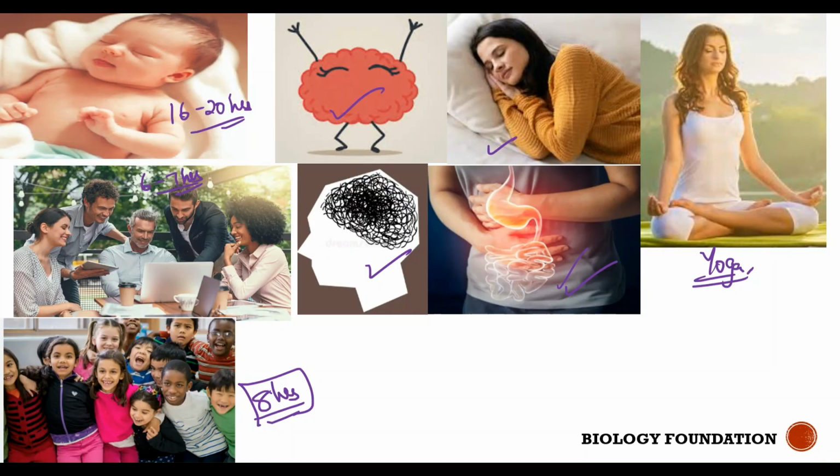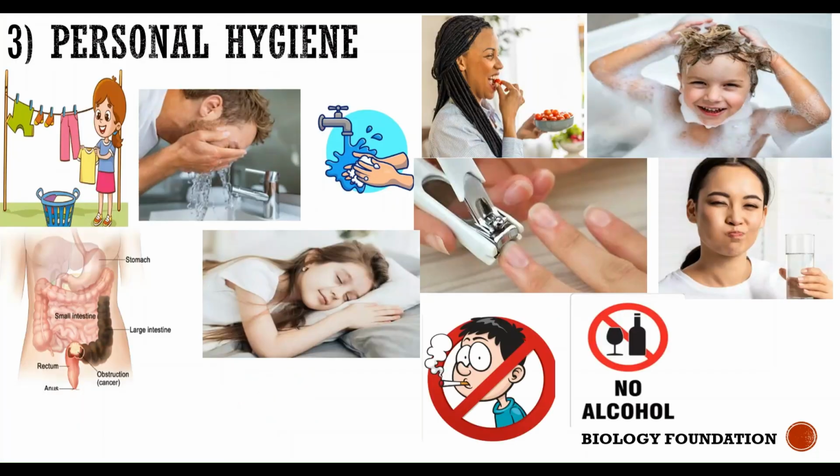Okay, so therefore, a balanced diet is important. After taking a proper diet, it is also important to do proper exercise. Proper movement is needed for building up our muscles and for proper functioning of lungs, heart, and mind. And sleep is also very crucial for good health. And if there is no proper sleep, then it affects our nervous system, digestive system, and mind also gets disturbed. So proper sleep is needed.